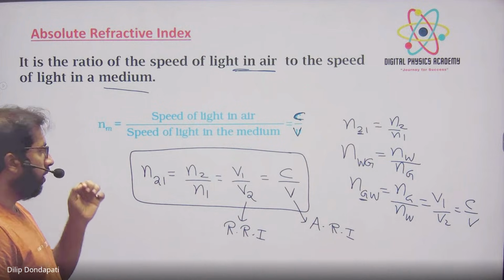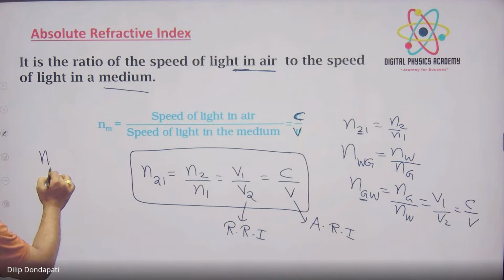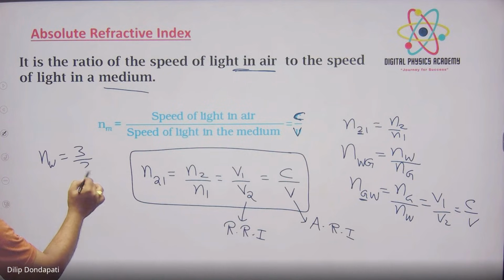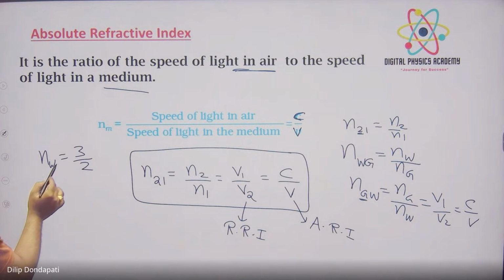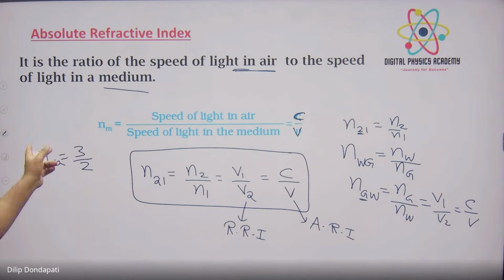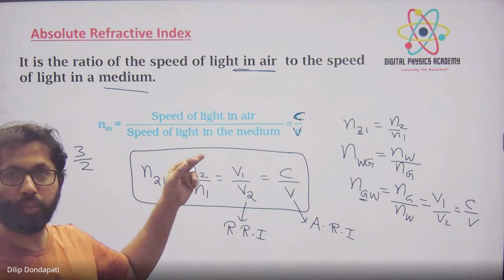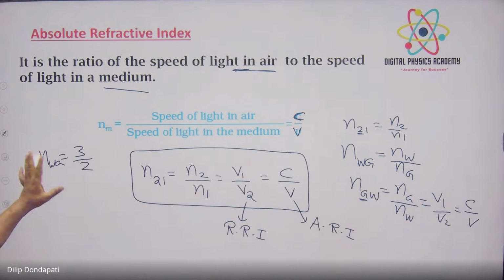Okay. So when the given refractive index of water is 3 by 2, what does it mean? Refractive index of water with respect to air only. Okay, that means n21 is given directly. No need of substituting n2 by n1 again. n21 is given to you. Now we'll do numericals based on this.